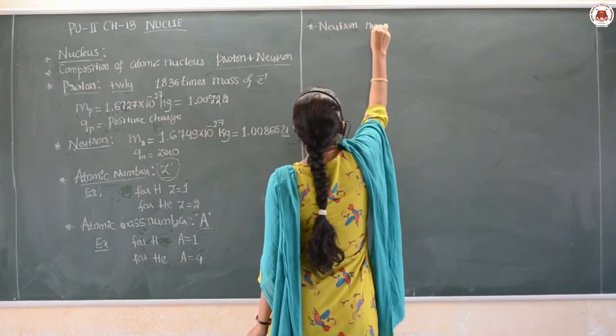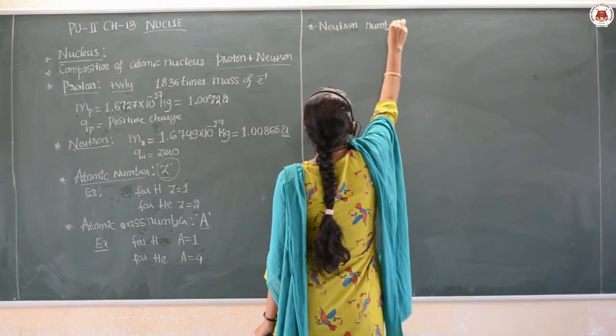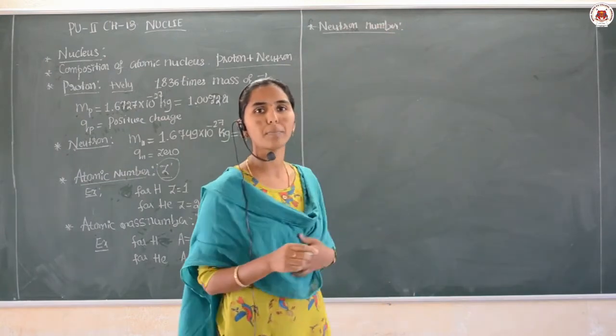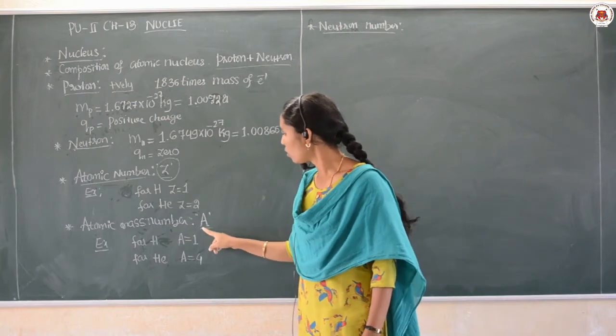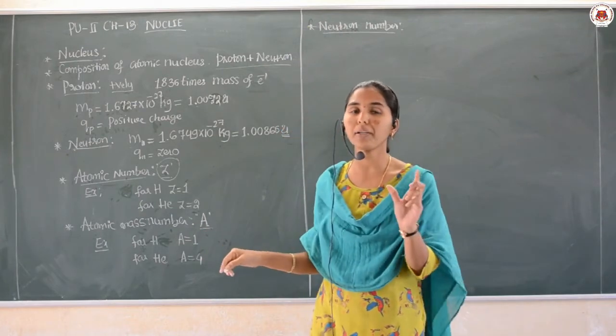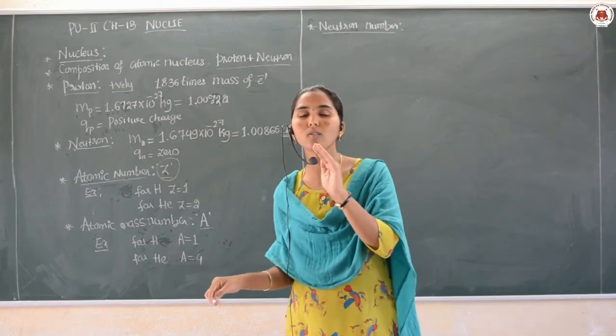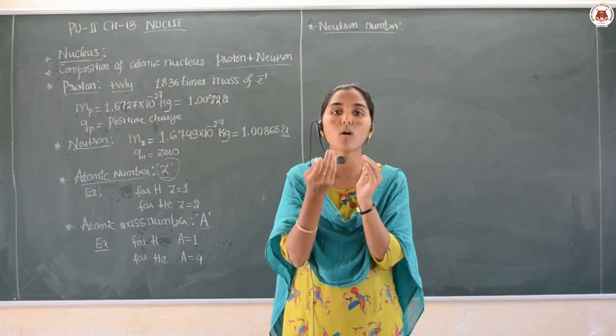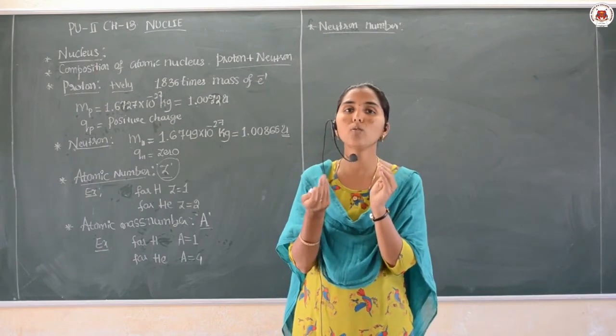Neutron number. How to get the neutron number? See, we know the total number of nucleons, and one more point to remember: protons and neutrons together inside the nucleus we call the nucleons. They are called the nucleons.